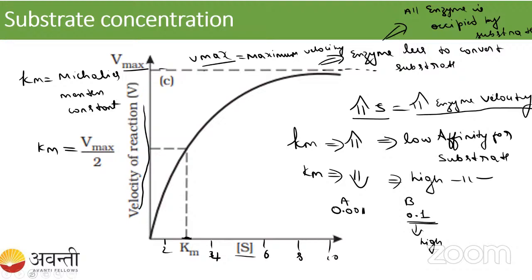Sorry, 1 minute. B is having low affinity, right? So A is having the high affinity, right, student? See here, A and B enzyme I have taken. The one with 0.01 is having the high affinity because the Km value is less, right? B is having 0.1, that is the higher Km than A. So that's why it is having the low affinity. So high affinity is very much required for the enzyme to convert the product.